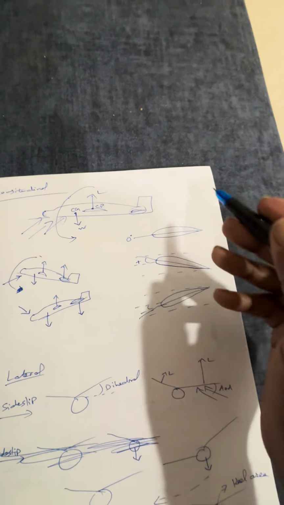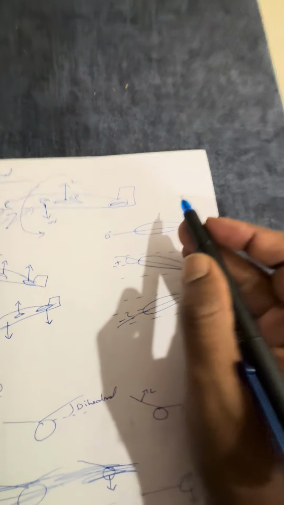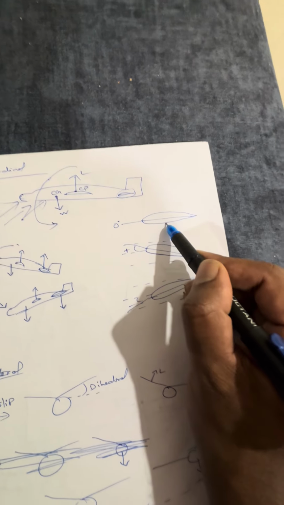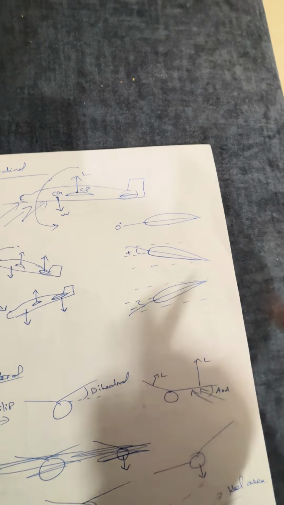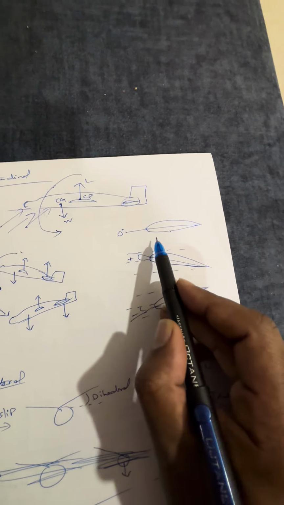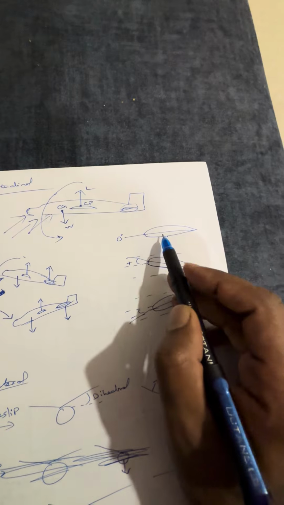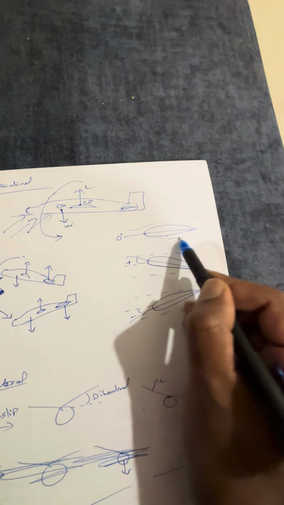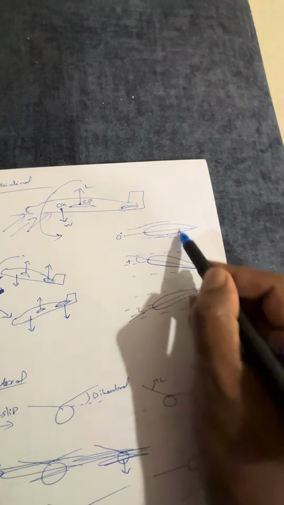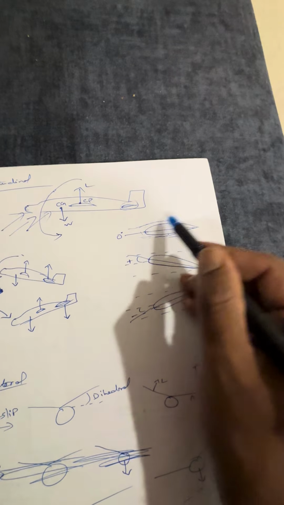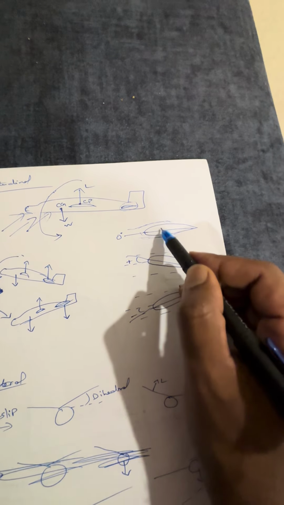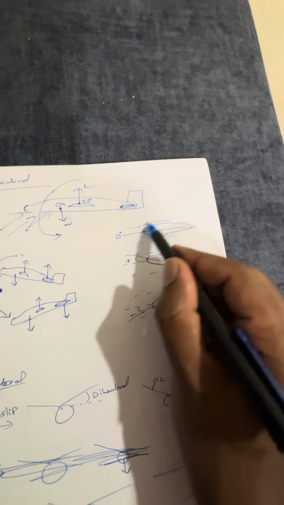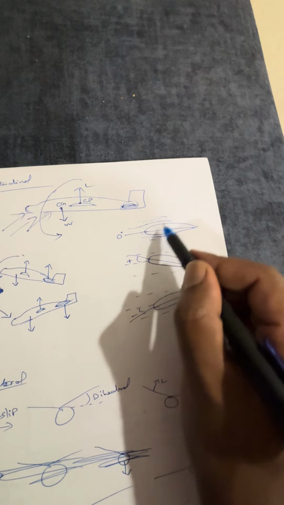Okay, now we have to go to basic understanding of what is horizontal stabilizer. This is how it actually looks. It is a symmetrical aerofoil design. Okay, horizontal stabilizer is a symmetrical aerofoil design. So when you say symmetrical aerofoil, at 0 degree it has same pressure on both sides, so it will not create any pressure difference. There will be no lift in this aerofoil. So at 0 degree it will not create any lift. Okay, because both sides same airflow, same speed and same pressure.